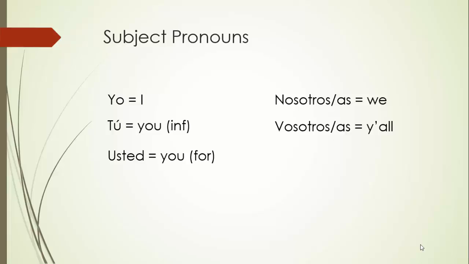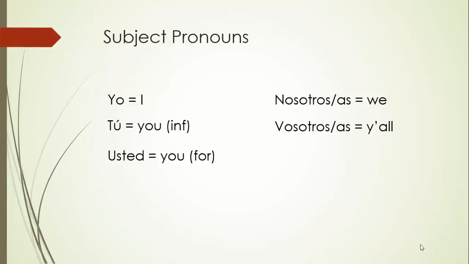Now we have to have you formal. That is usted. Usted is for people that you've just met and your social superiors. Normally, usted isn't written out as a whole word. It's just abbreviated Ud. So you'll see that. If you see Ud., that means usted.